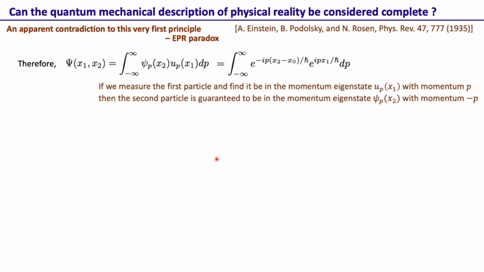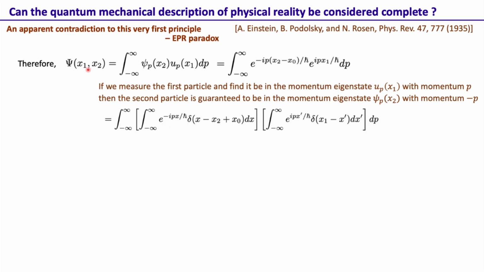Now let's write this state. Right now it is in the momentum basis, with this particular example. Let's write this state in the position basis. For that, this e to the minus ip (x2 minus x naught) by h bar is the wave function for the second particle.